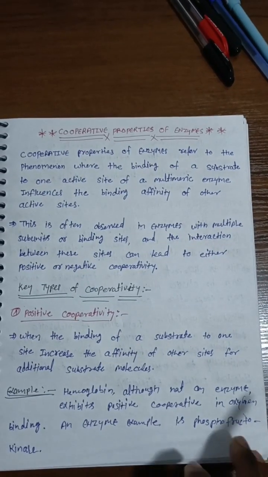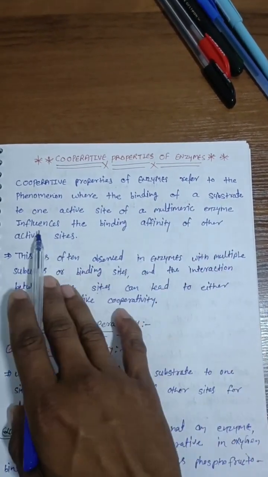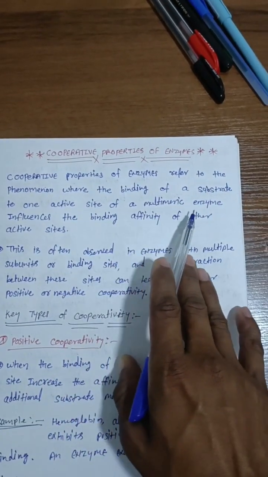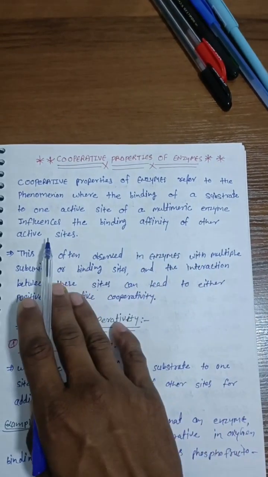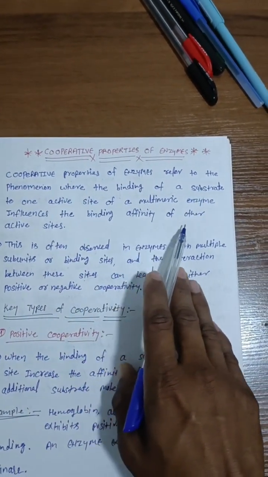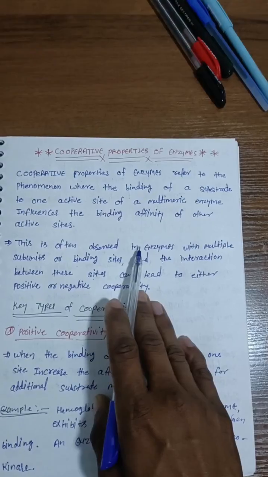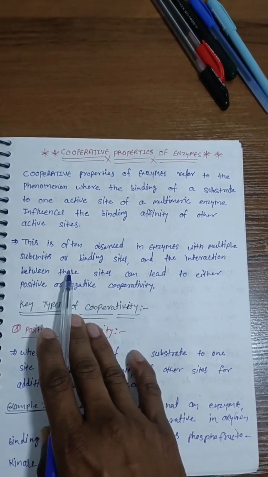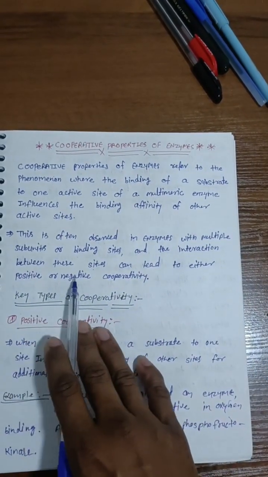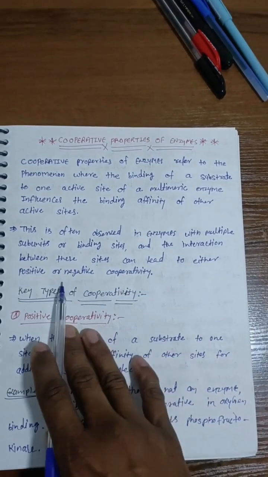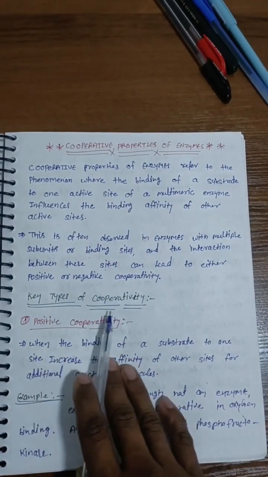My next topic is the cooperative property of enzymes. Cooperative property of enzymes refers to the phenomenon where the binding of a substrate to one active site of a multimeric enzyme influences the binding affinity of other active sites. This is often observed in enzymes with multiple subunits or binding sites, and the interaction between these sites can lead to either positive or negative cooperativity.